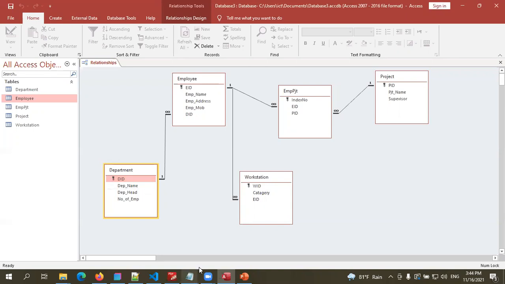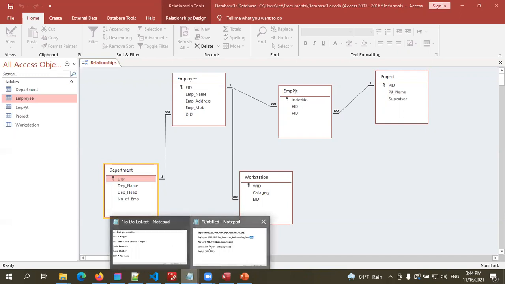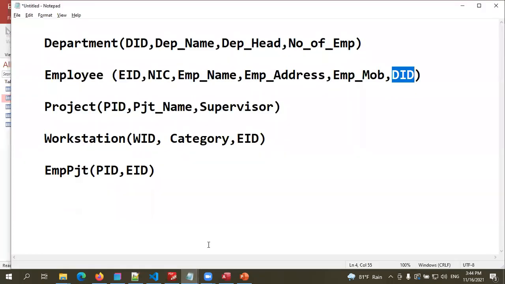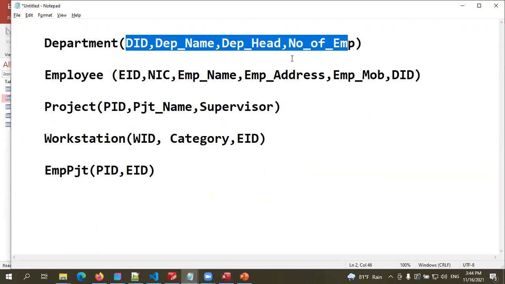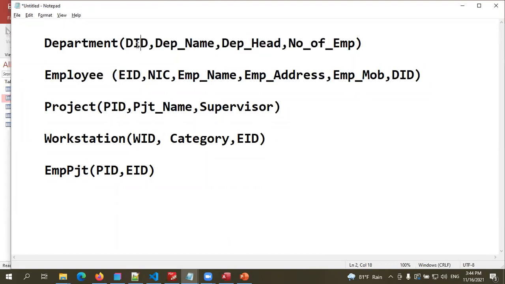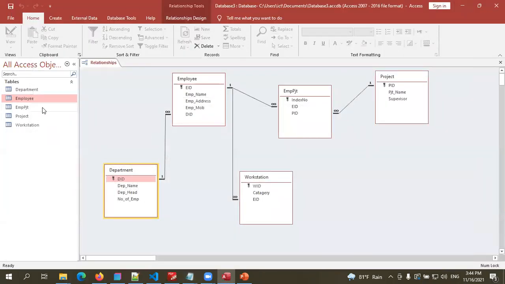To do that, you can use this kind of method, the table name and the fields. Then you can add foreign key fields as well to make relationships. After that, you can very easily create the tables using the database management system.